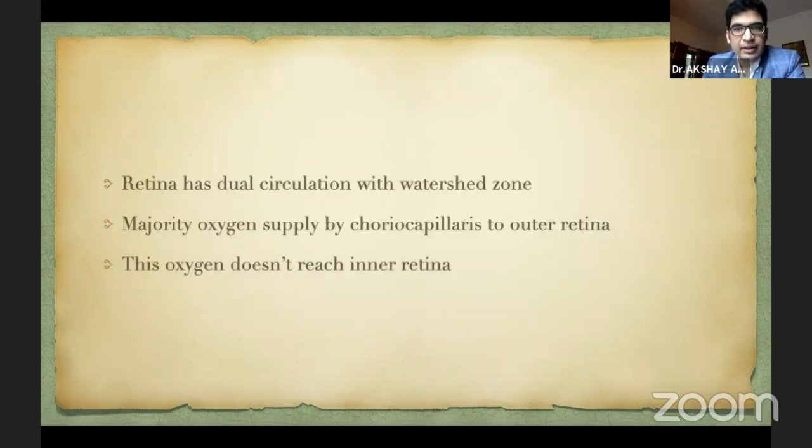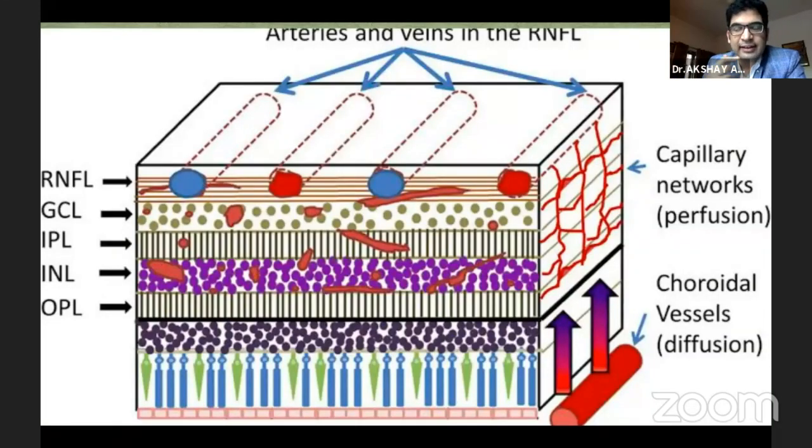So now we go to the mechanism of how laser PRP works in the retina. The retina has dual circulation with a watershed zone. Majority of the oxygen is supplied by the choriocapillaris to the outer retina. This oxygen does not reach the inner retina usually. The inner retina is supplied by the central retinal artery. And in this diagrammatic representation, we can see the diffusion of oxygen from the choriocapillaris in the outer layers.